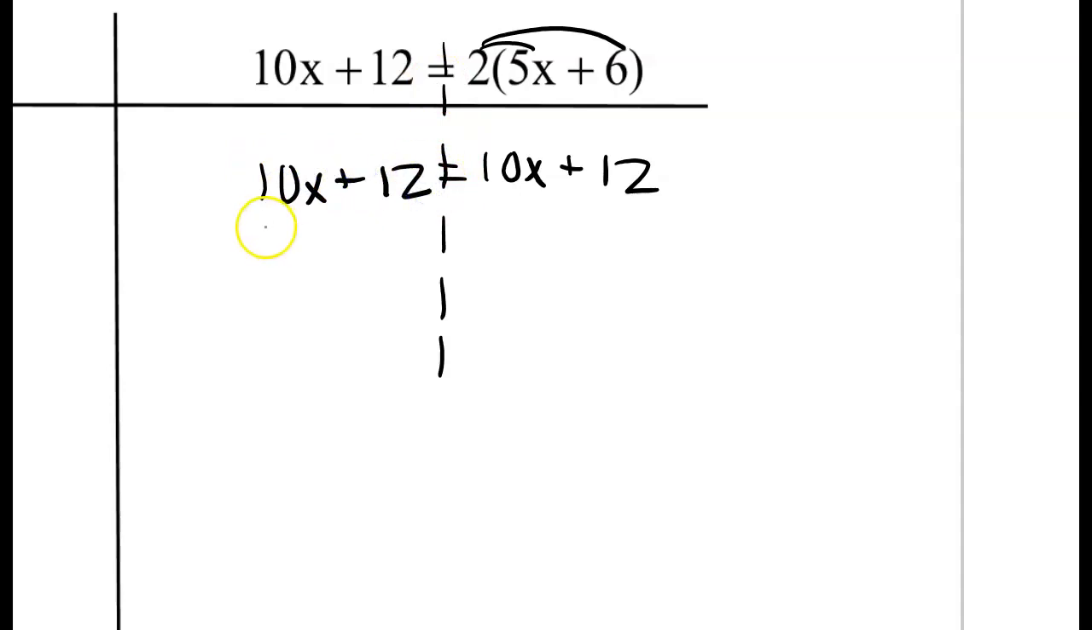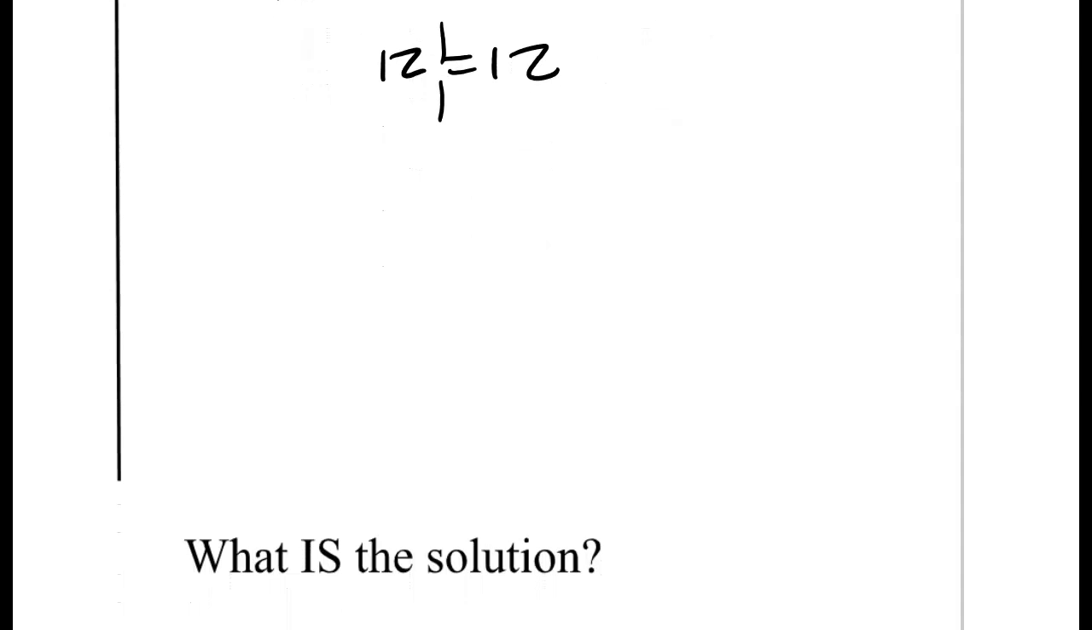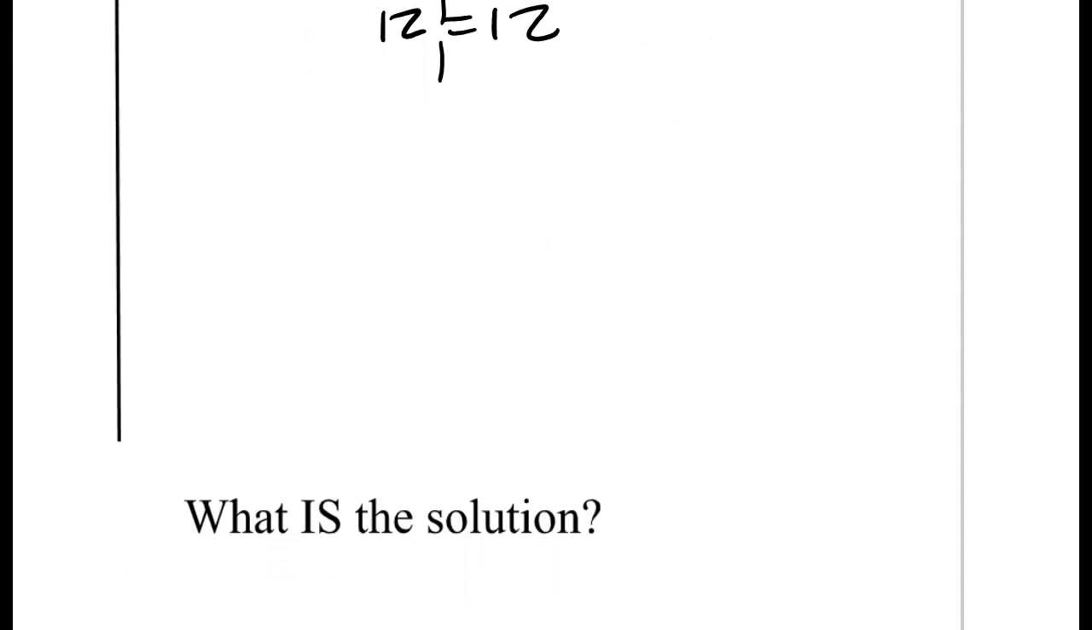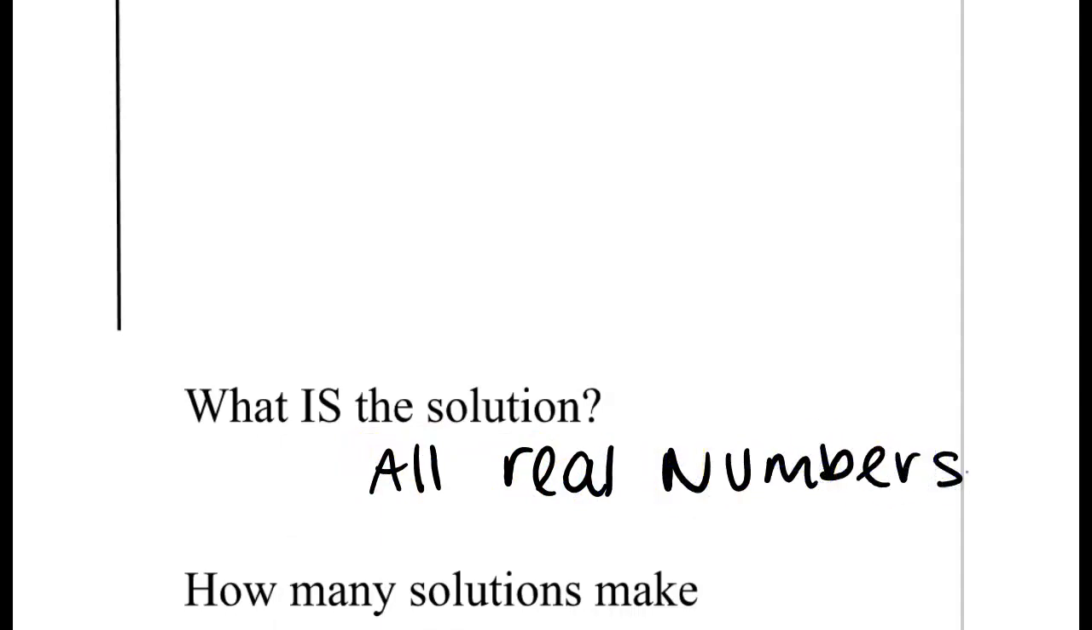Before, I started by subtracting the x's from both sides, so let's start the same way here. I've got 10x minus 10x. Boom, cancels out. But wait a second. On the right side, it cancels out as well. So I'm left in this equation with 12 equals 12. Now, in the last equation that we talked about, all the variables canceled out just like this one. However, in this situation, 12 actually does equal 12. So what is the solution? All real numbers.